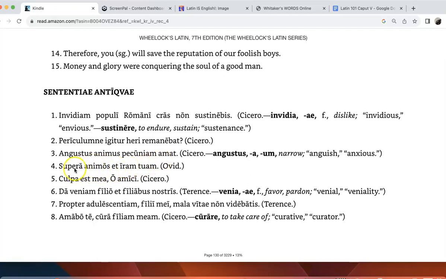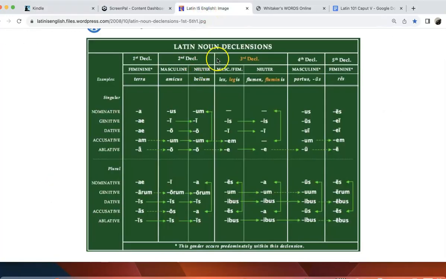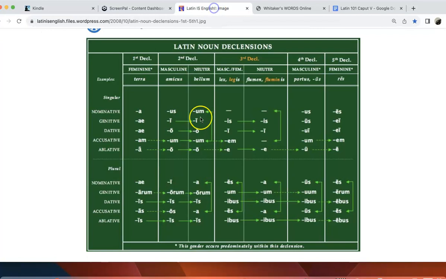What's tricky about this one, so already in the first 4, to kind of highlight the challenge in this chapter, is you have a variety of verbs. I think I've said in a previous video, the Latin noun declensions are really what you ought to focus on. The verbs, in my experience, can take a little bit longer to fully conceptualize. We don't have a simple chart like we do for Latin noun declensions for Latin verbs.